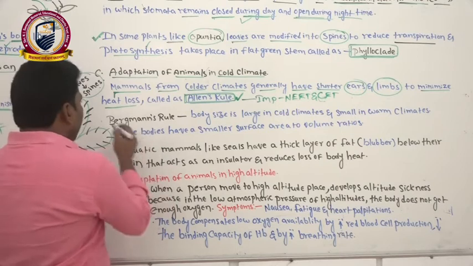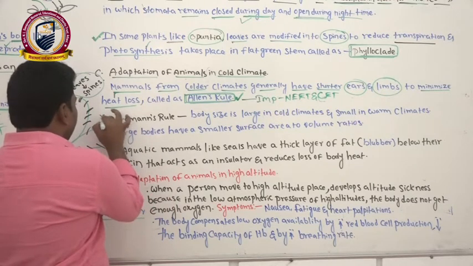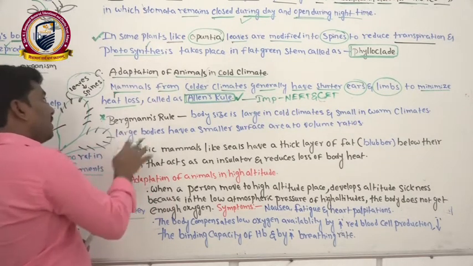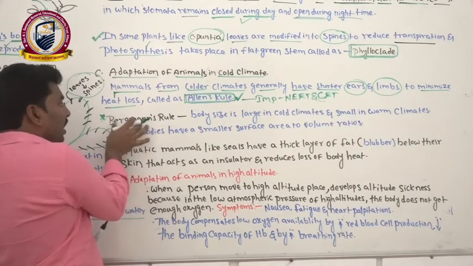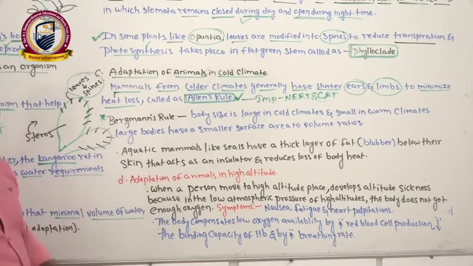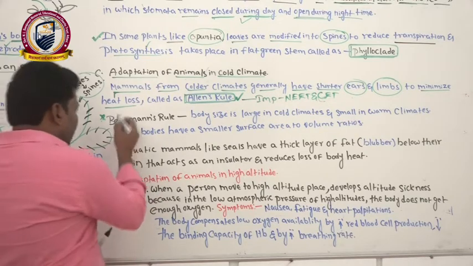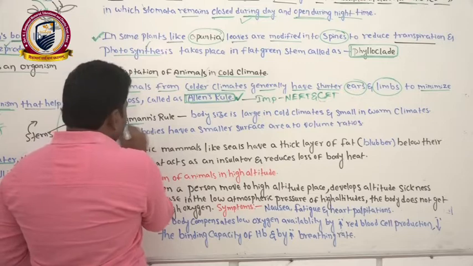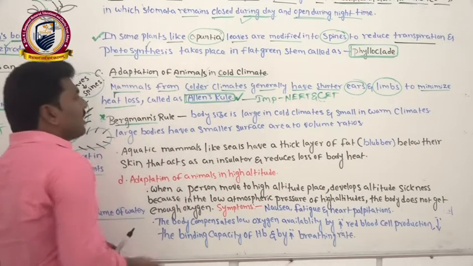Now similarly, in our NCERT this Bergmann's rule is not actually given, but sometimes in NEET they will ask it in the options. Four options are given, and in that, one of the rules like Bergmann's rule they will ask. So we can see here, Bergmann's rule. Bergmann is also one of the scientists.